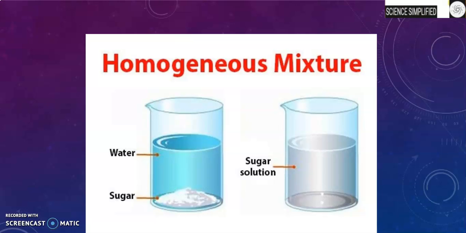Now, this is also a picture which I took from the internet. The homogeneous mixture. If we add sugar to water and if we mix it, we get sugar solution. It's normal that we know this, but don't take that too easily, because you must keep this name in your mind. Homogeneous. Homogeneous means only one kind of elements mixed together.